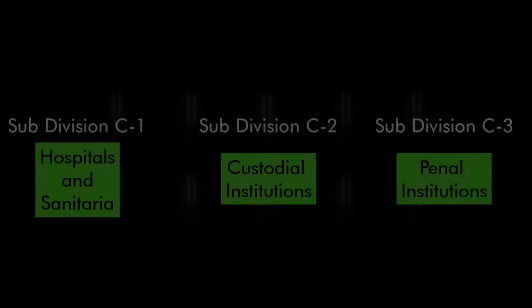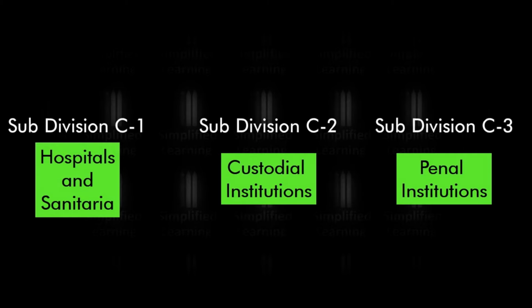The subgroup C1 covers hospitals and sanitaria, where these institutes are run and observed by a single management, and people suffering from physical or mental limitations are taken care of, provided medications and are treated by experts, that is doctors. Examples of buildings covered under subgroup C1 are hospital, infirmary, sanitaria and clinics.